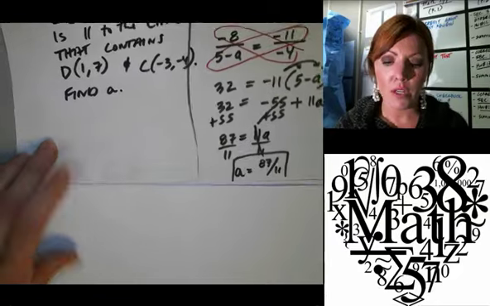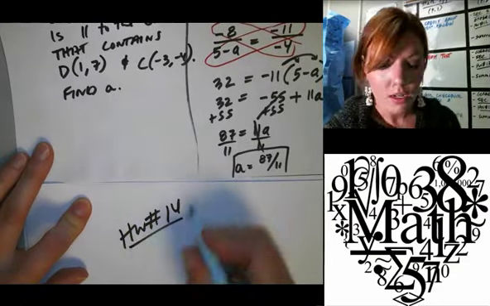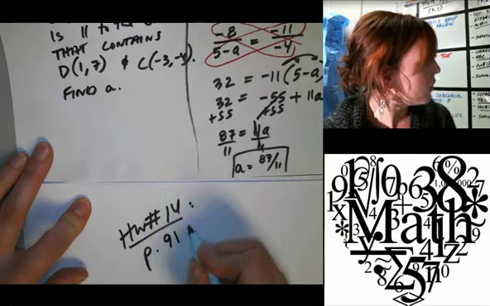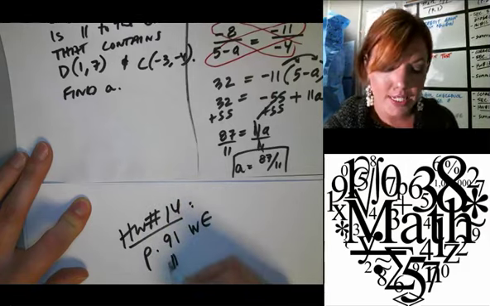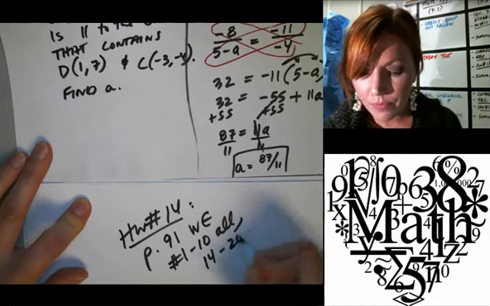Not done. Okay. So this is homework number 14. It's page 91, written exercises, numbers 1 to 10 all, 14 to 20 even.